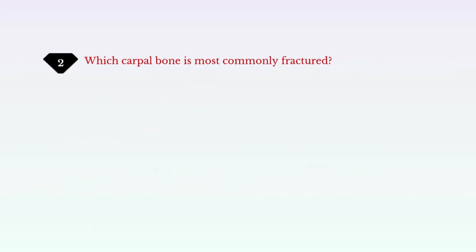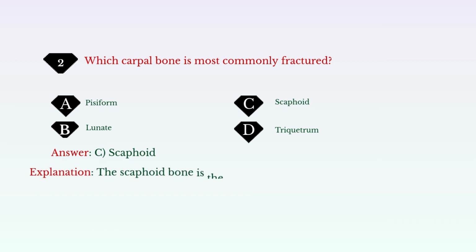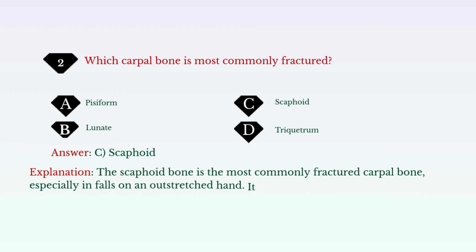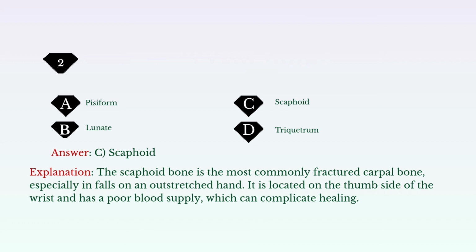Which carpal bone is most commonly fractured? A. Pisiform. B. Lunate. C. Scaphoid. D. Triquetrum. Answer: C. Scaphoid. Explanation: the scaphoid bone is the most commonly fractured carpal bone, especially in falls on an outstretched hand. It is located on the thumb side of the wrist and has a poor blood supply, which can complicate healing.